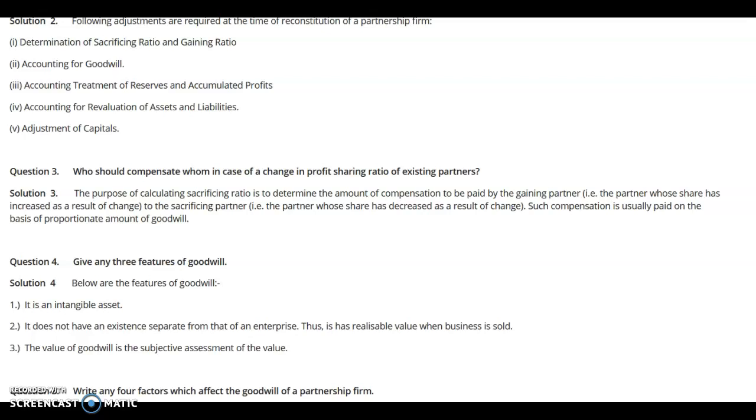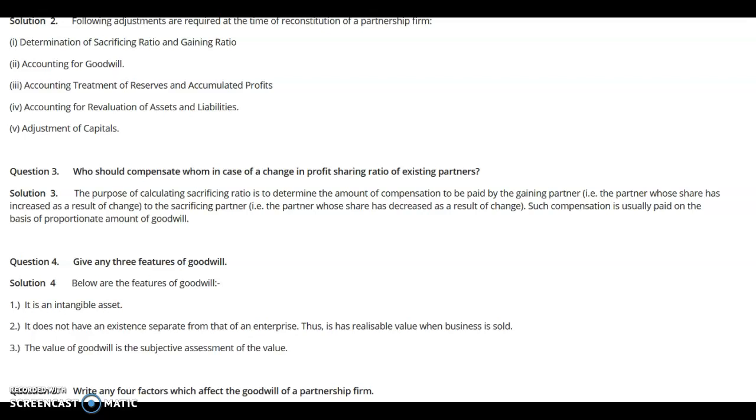So A will compensate whom? B, because now B's share has decreased from 75%, that is 3/4, to 1/2. So the gaining partner has to compensate the sacrificing partner.